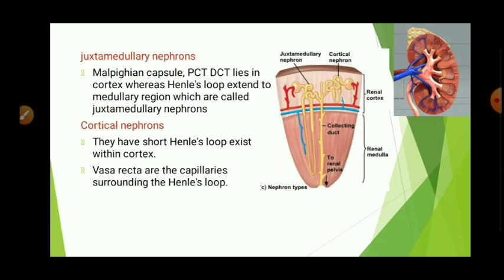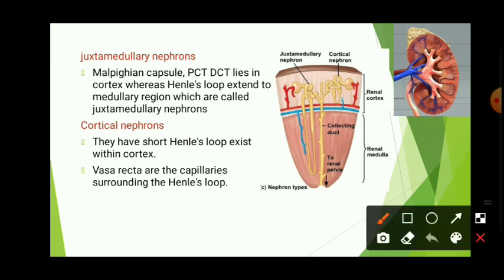Let's see. There are two kinds of nephrons, namely juxtamedullary nephrons and cortical nephrons. The nephrons which are located in the cortex of the kidney are called cortical nephrons, and the nephrons which extend to the medullary region are called juxtamedullary nephrons.